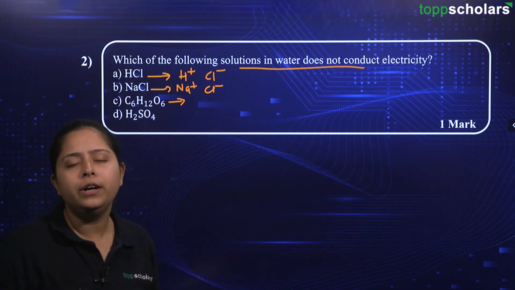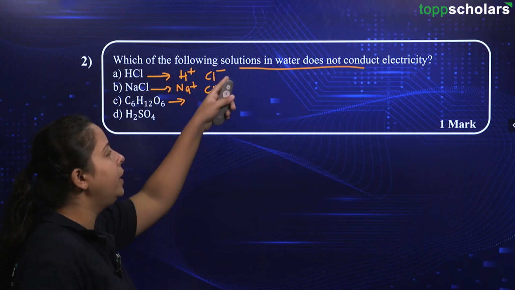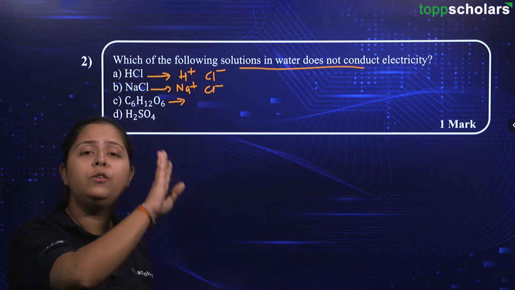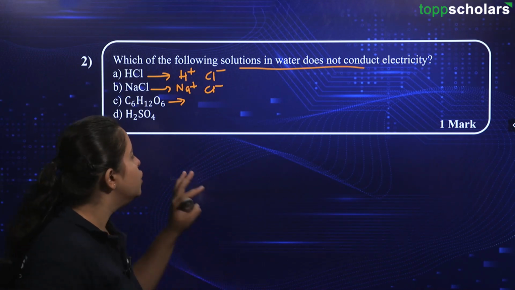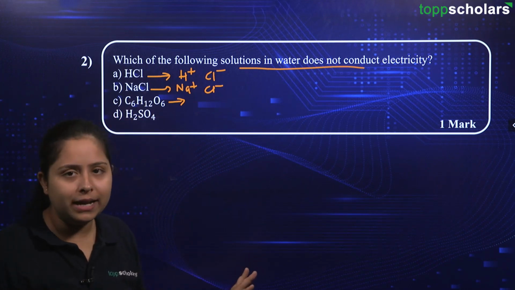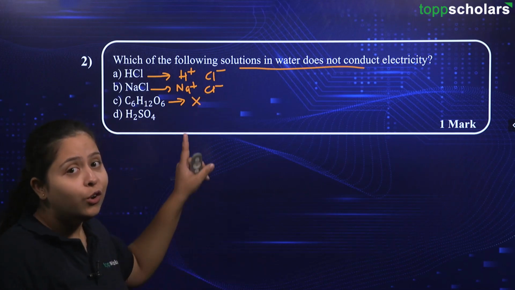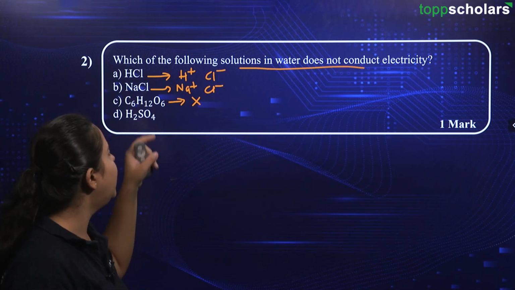But my point is that it will not break down simply by putting it into water or solution form. For breaking down this glucose molecule, you need to undergo a whole lot of metabolism. So, this C6H12O6 cannot be ionized. We cannot have ion forms. So, no formation of ions, no conduction of electricity, and hence we have our answer.